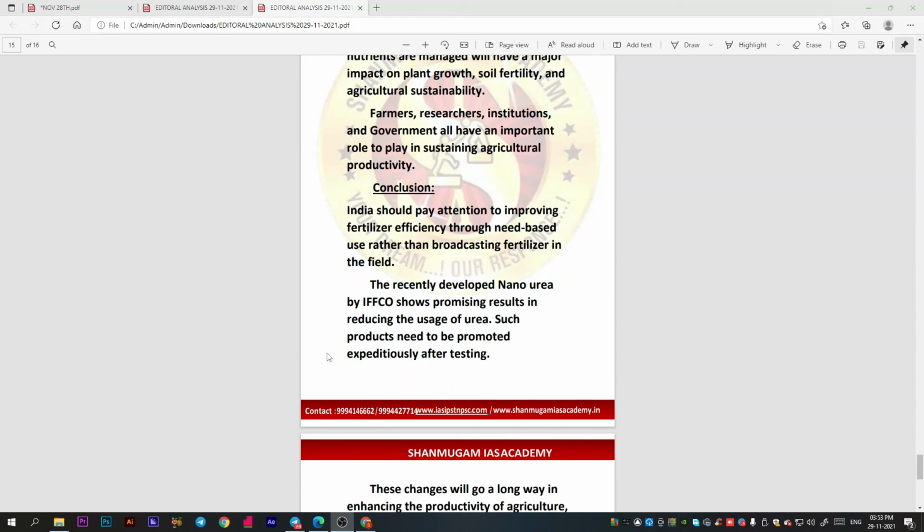These are all the points which can be covered in the prelims, some points which I have told you earlier, and those are all important for prelims. And when you come to write the examination in the mains, these points will be very useful for you. If you have any doubts and queries, just tell us in the comment section.